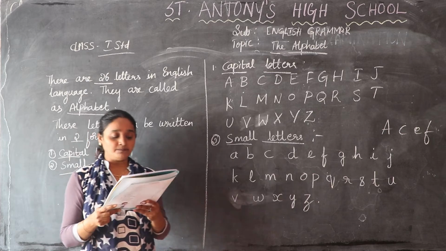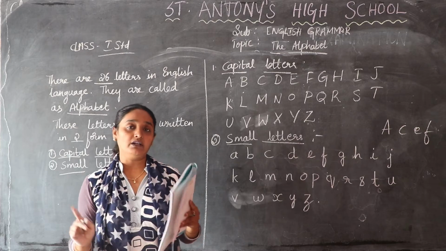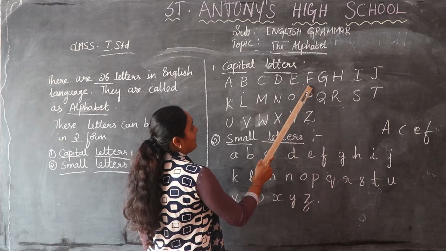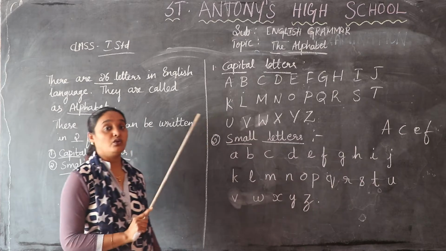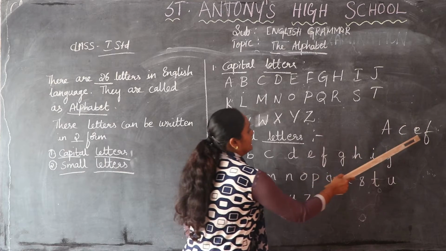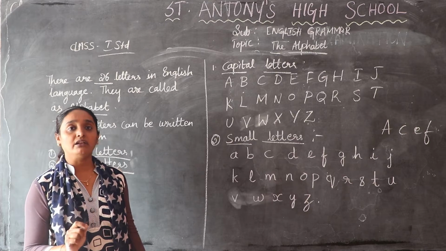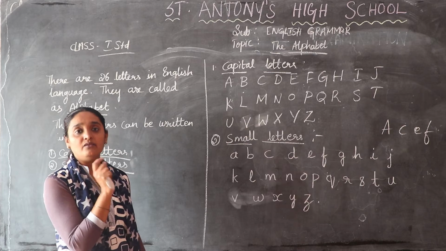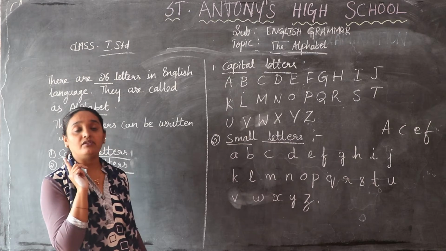When we write A, B, C, D, E, all the letters are in alphabetical order. I told you, starting here, when I wrote A, B, C, D, E, F, G, I am reading in alphabetical order, so it is coming in an order. If I tell you A, C, E, F, are these in alphabetical order? No, they are not in order, because I have left many letters in the center. So these are not in alphabetical order.